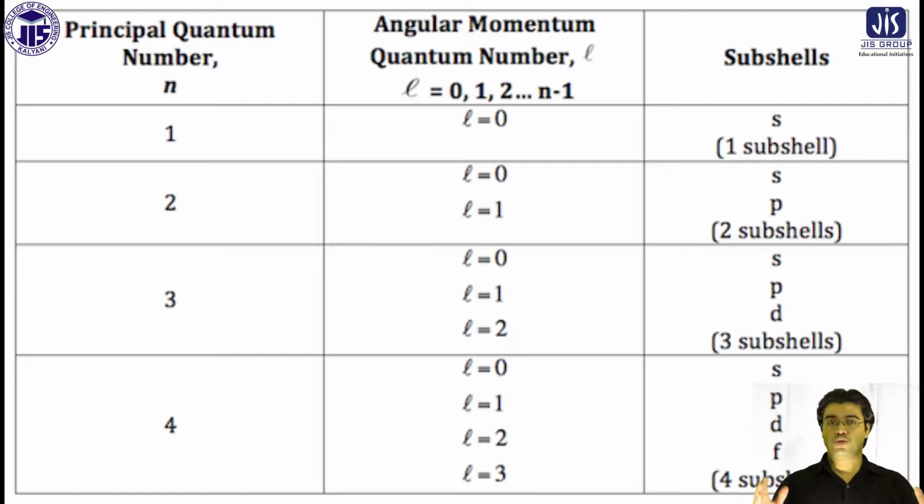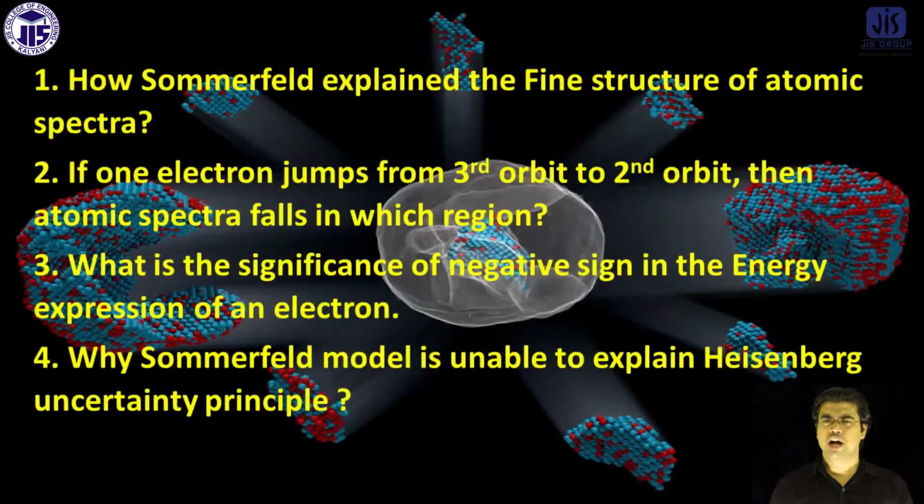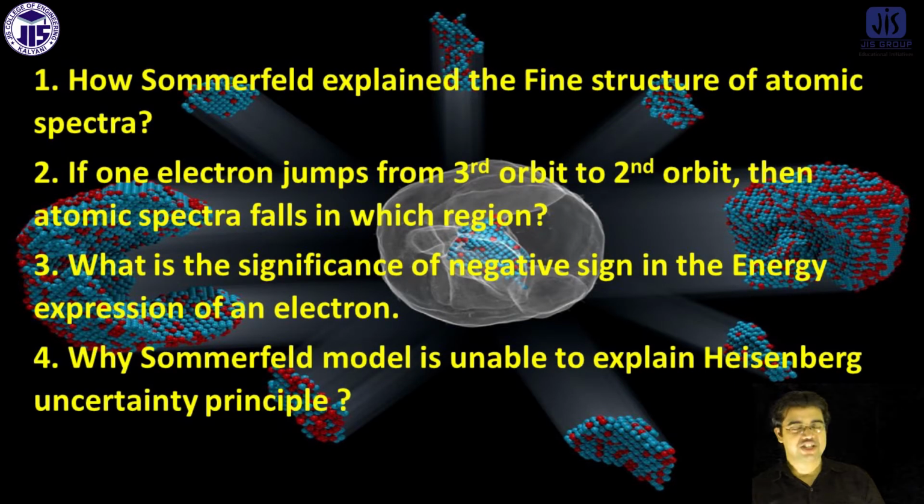Come to the second question. If one electron jumps from the third orbit to the second orbit, the atomic spectra fall in which region? I discussed with you in the previous class that there are ranges or regions of the hydrogen spectrum.